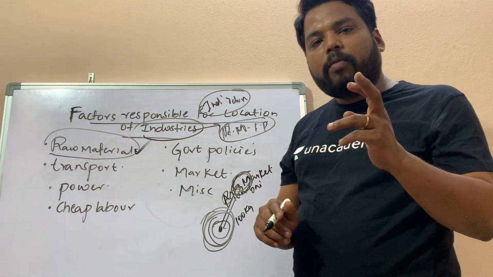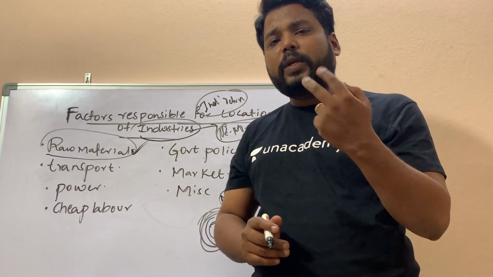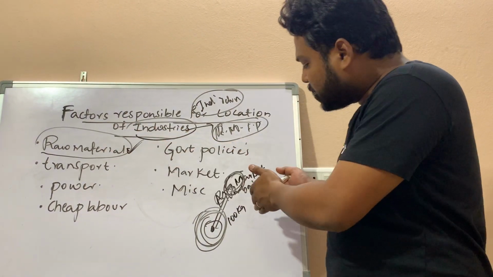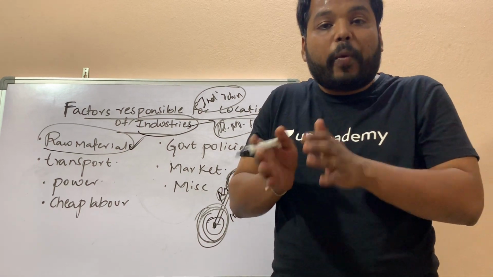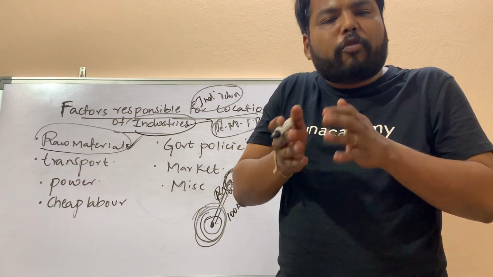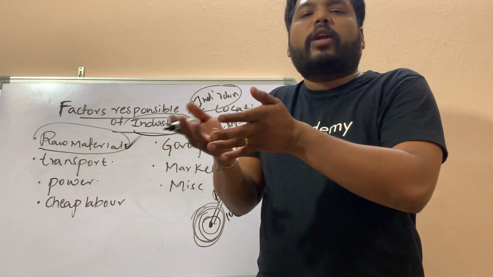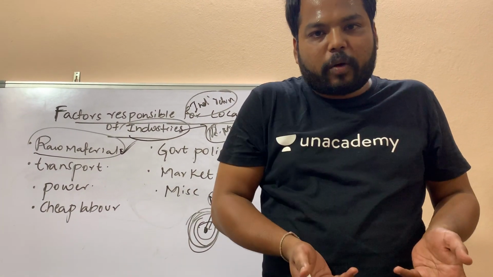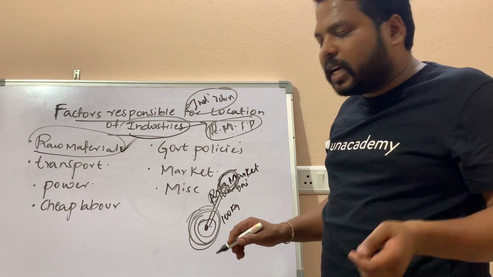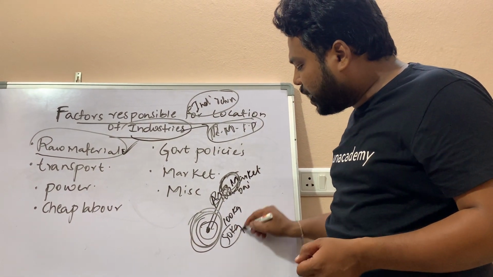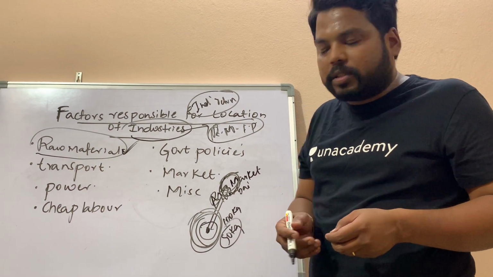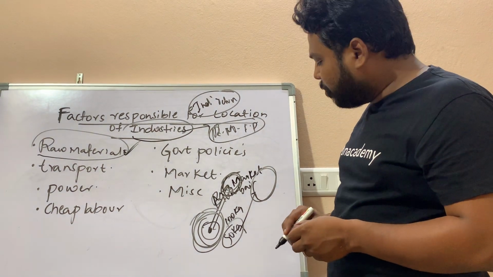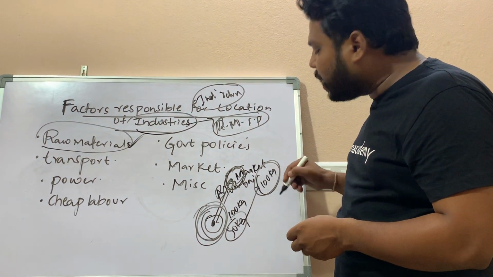As I have said, we have two kinds of industries: one is the weight losing industry, as in the example, and one is the weight gaining industry. Done. For a weight gaining industry, it is not compulsory that it be established near the raw material location, because if you take 50 kgs from the raw material location, reaching the market the final output would be 100 kgs.